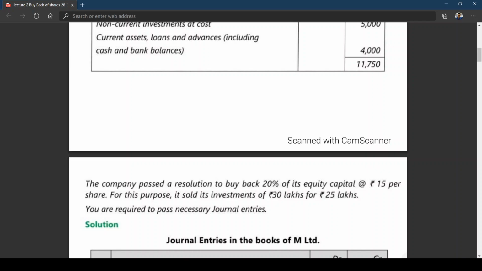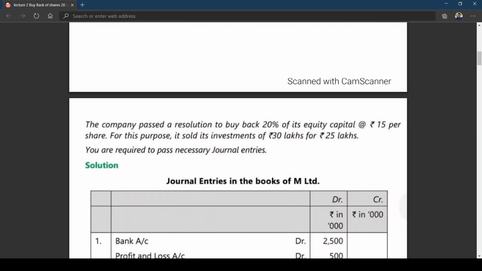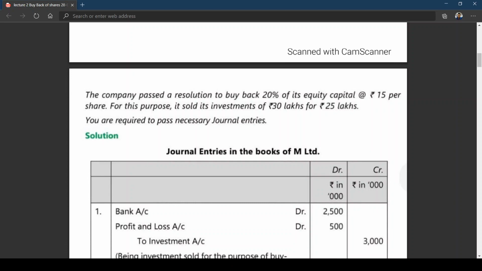So what is to be done? We have seen the entries in the last class. What are the entries we need to pass for buyback of shares? The illustration has also been given for you to look at easily. When you are selling the investment, it is the same as problem number 1 we did in the last class. You sold the investments for 25 lakhs. The book value of the investment sold is 30 lakhs, so it results in a loss of 5 lakhs.